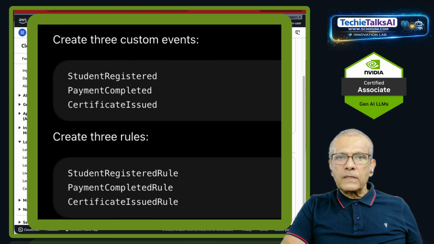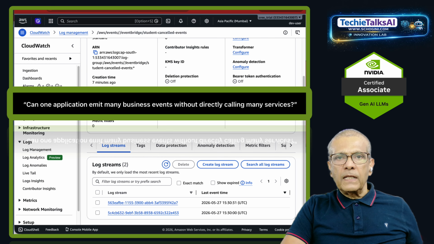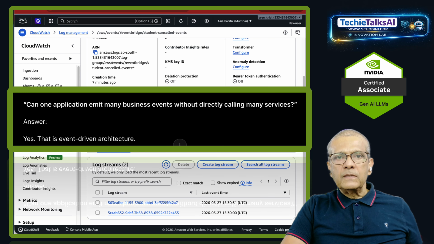Homework challenge, create 3 custom events: student registered, payment completed, certificate issued. Create 3 rules: student registered rule, payment completed rule, certificate issued rule. Send each event to a different CloudWatch log group. And the challenge question: can one application emit many business events without directly calling many services? Answer is yes. That is EventBridge architecture.